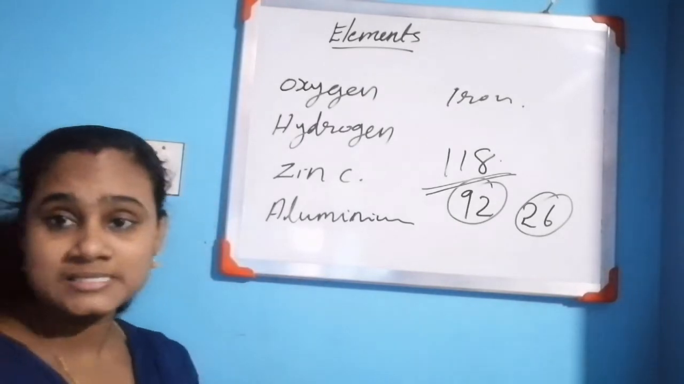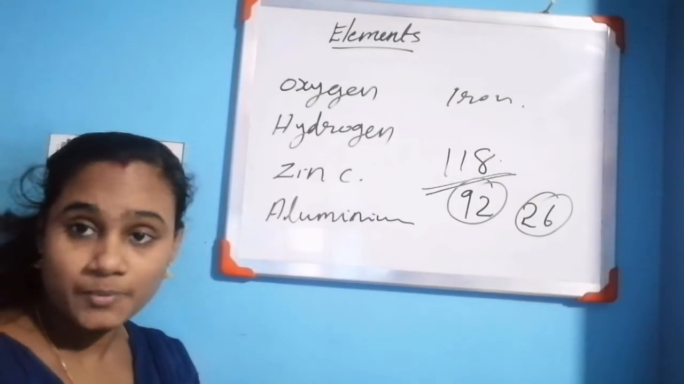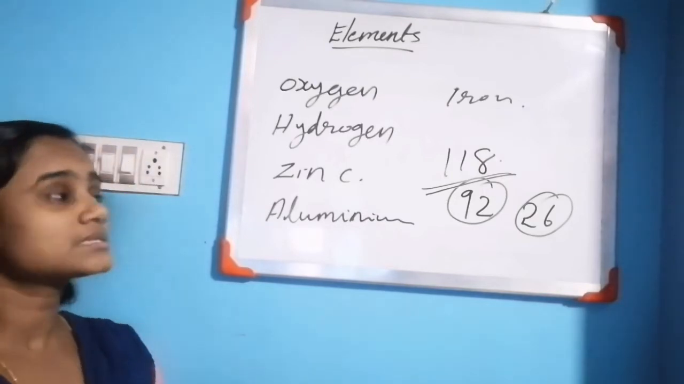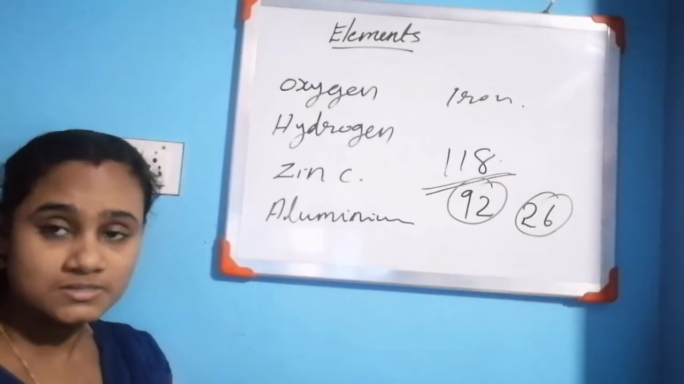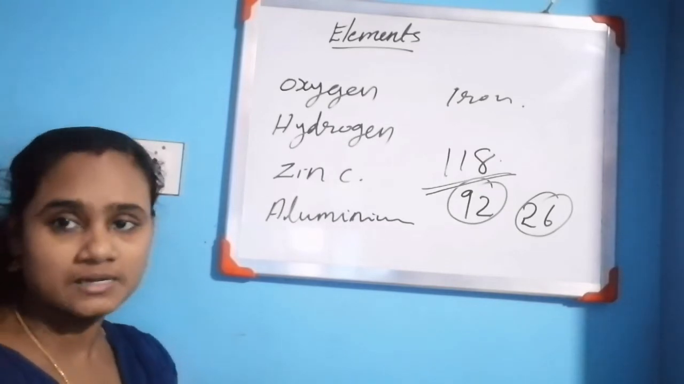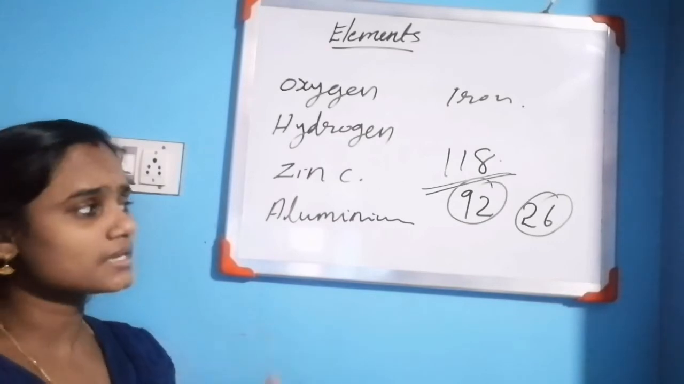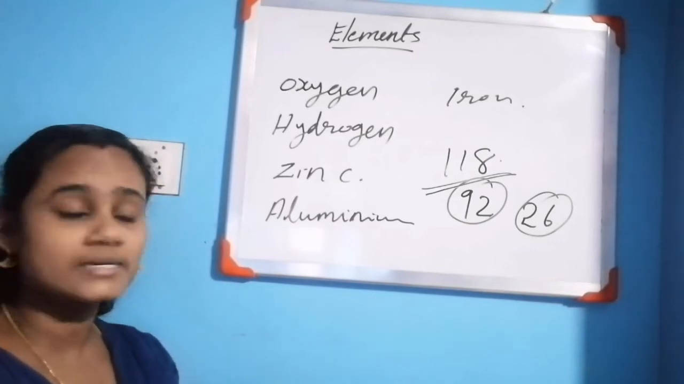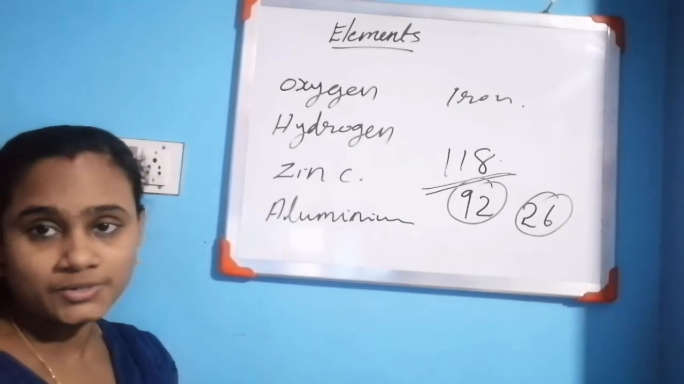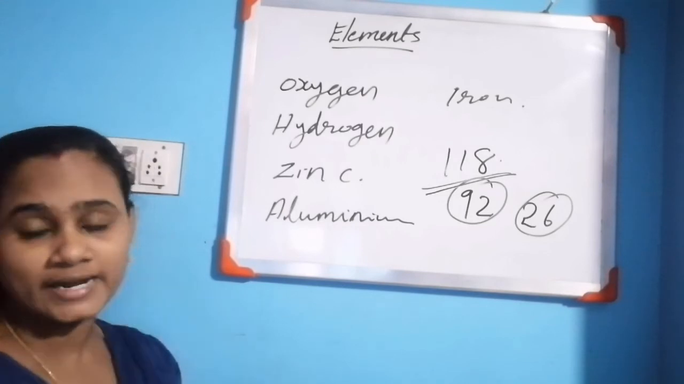So what are elements? Elements are made up of only one kind of atom. Examples of elements are oxygen, hydrogen, nitrogen, zinc, aluminium, lithium, boron. So many elements are there. That means 118 elements are presently known: 92 found on the earth and 26 artificially created.